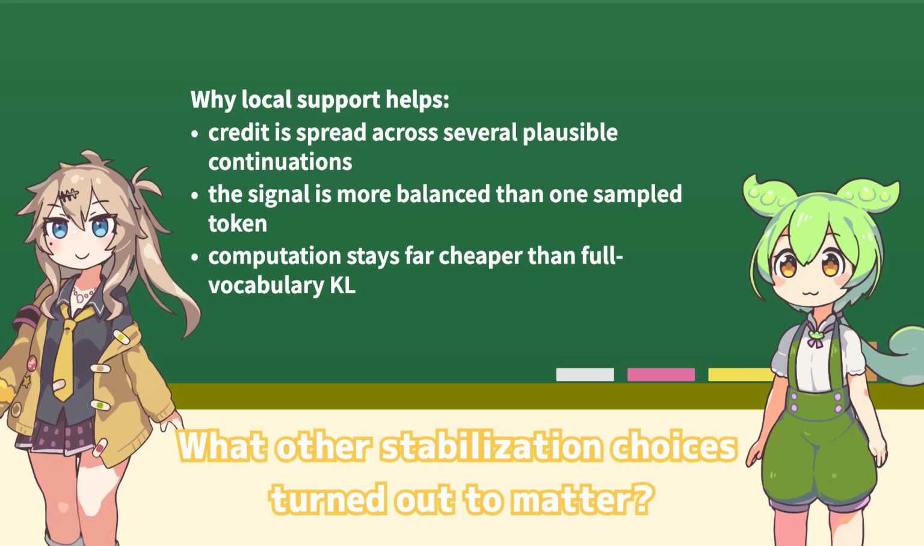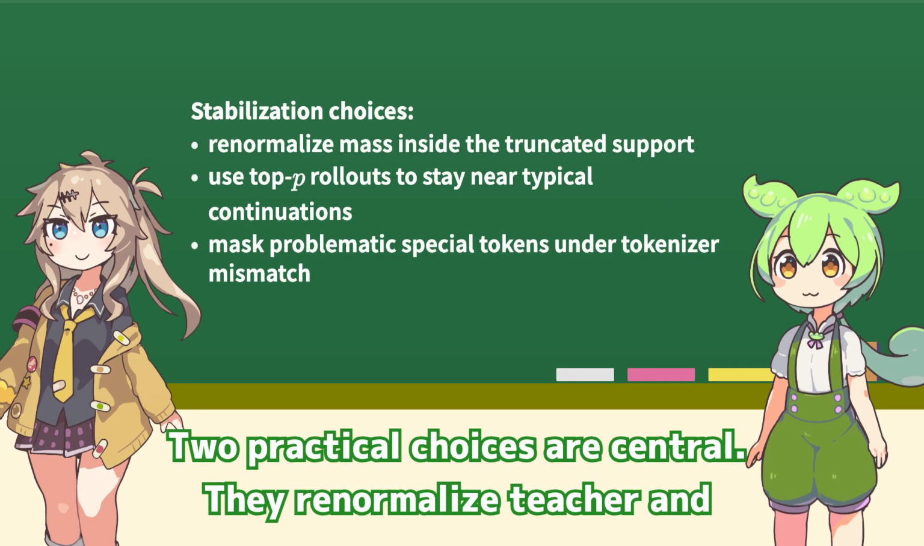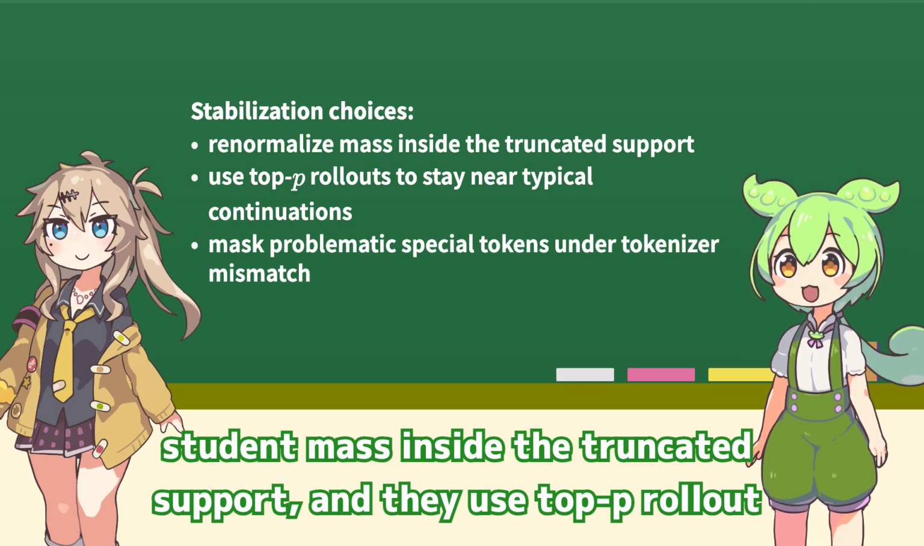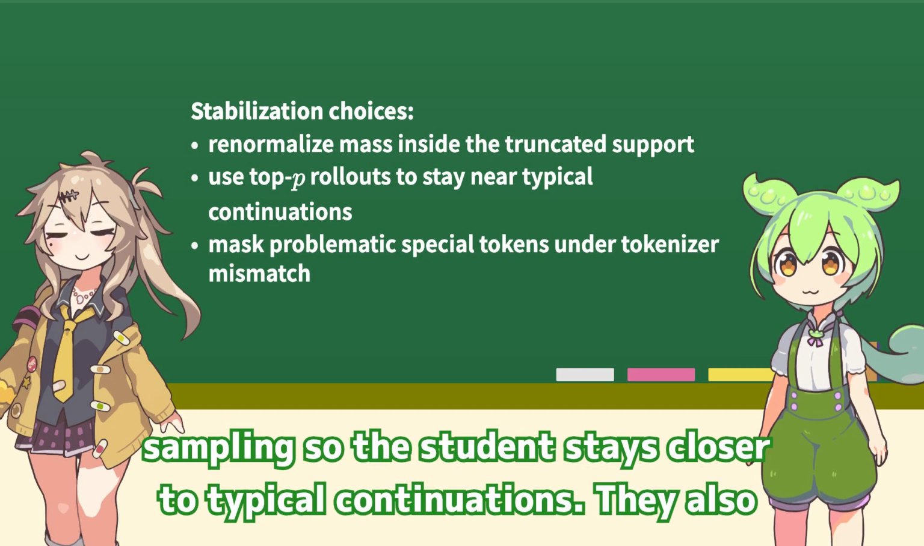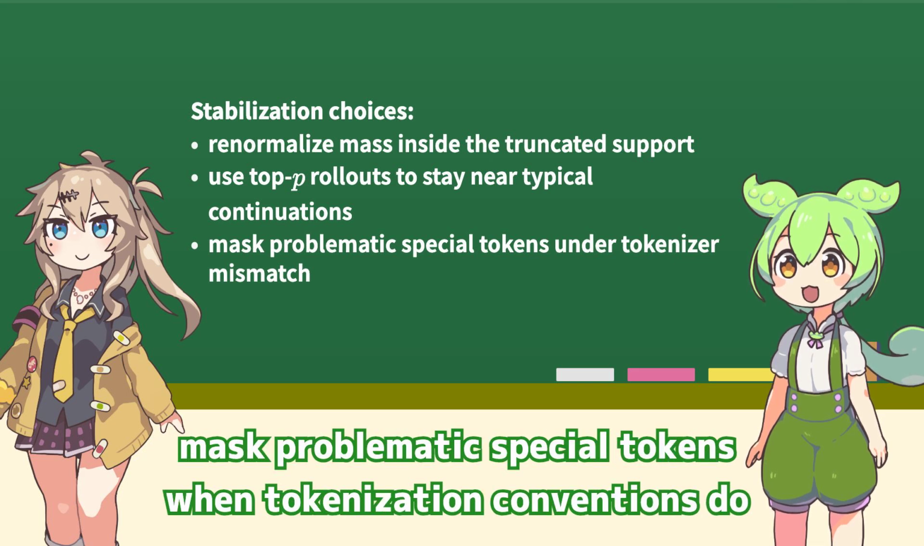What other stabilization choices turned out to matter? The practical choices are central. They renormalize teacher and student mass inside the truncated support, and they use stop-gradient rollout sampling so the student stays closer to typical continuations. They also mask problematic special tokens when tokenization conventions do not line up.